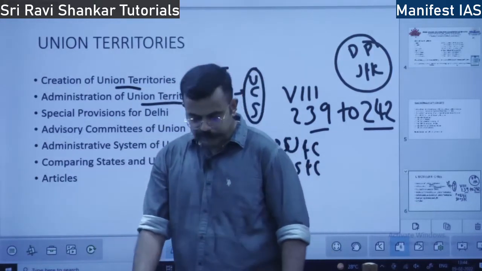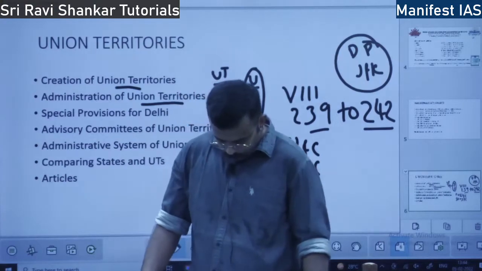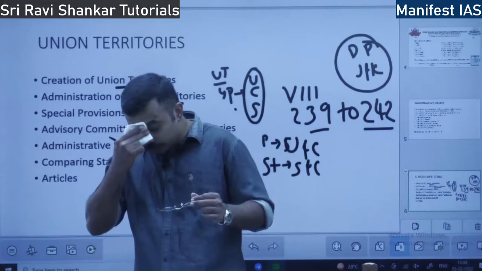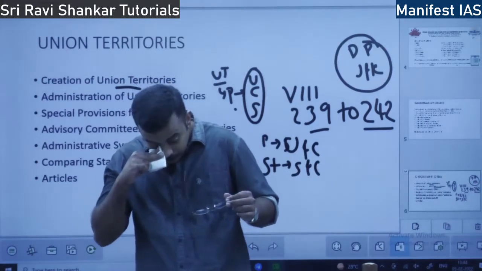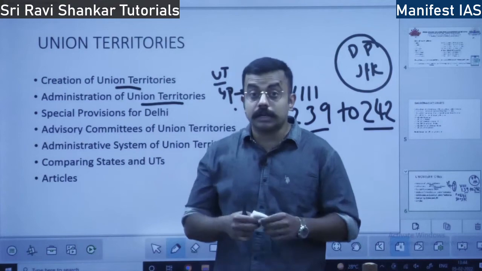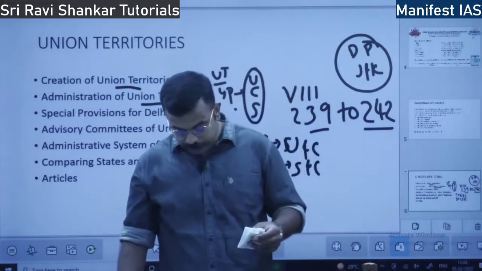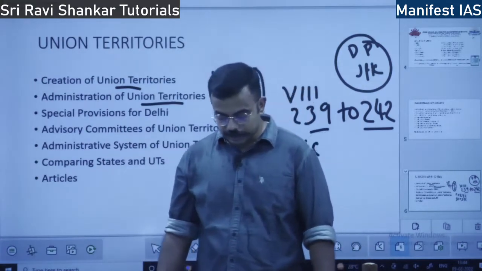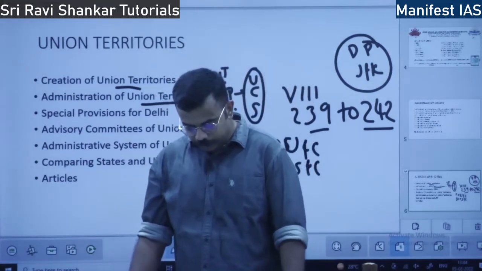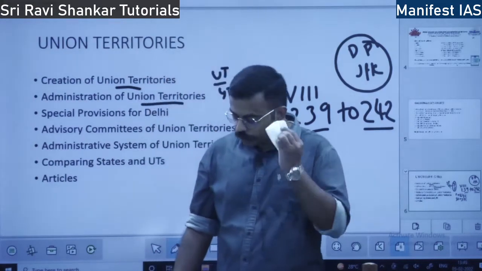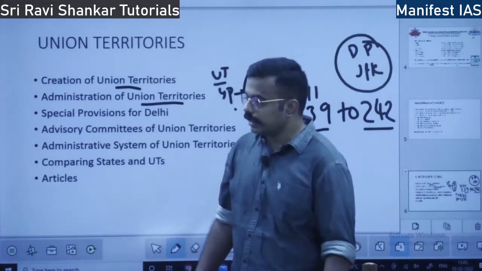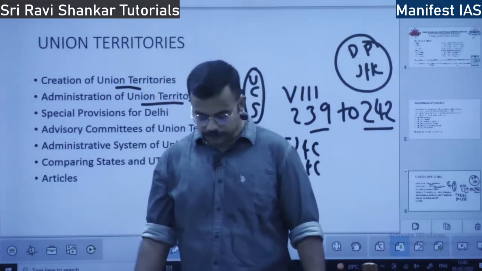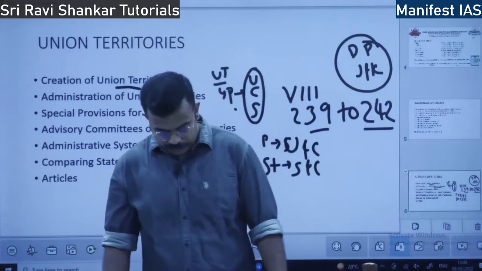So here one condition is there. The president can make rules. The president can make regulations for the peaceful day-to-day administration or good government in the Union Territories. Which are the Union Territories? Andaman and Nicobar, Lakshadweep, Dadra and Nagar Haveli, Daman and Diu and Ladakh. In these 5 Union Territories, President can make regulations for the peaceful conduct of the day-to-day administration.